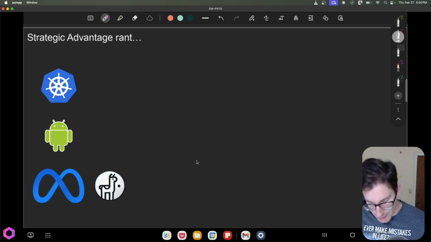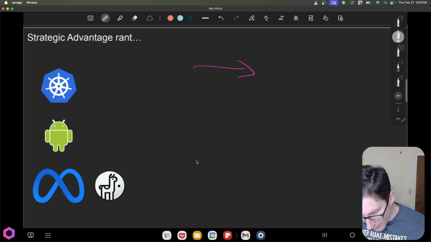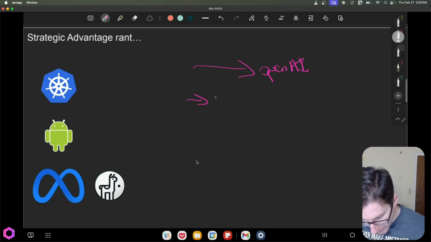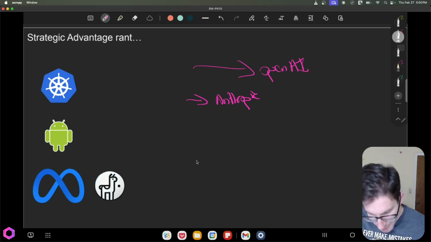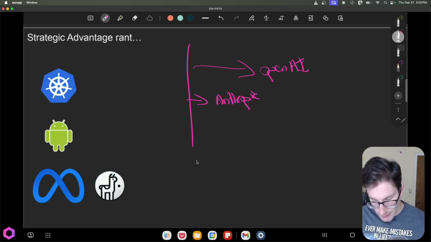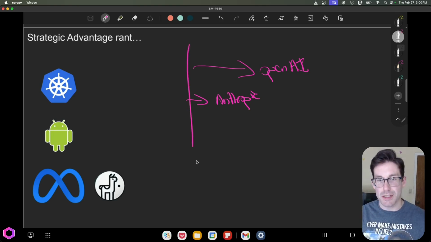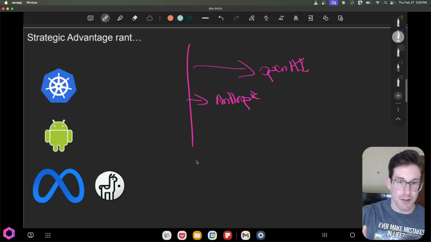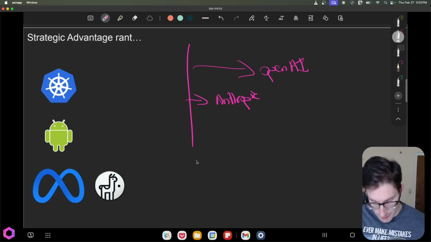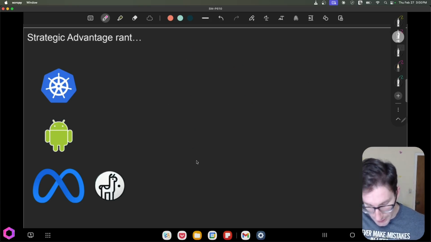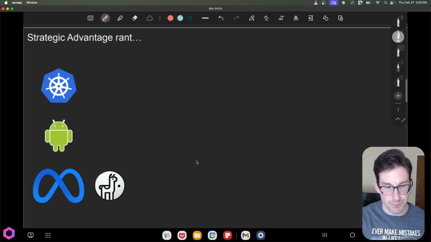So if we see this as a race, we have OpenAI here, and then we have Anthropic here. So Anthropic is the creator of Claude. So they're slightly behind, and kind of as a starting line, they're behind OpenAI. Everybody kind of perceives and sees this as such, kind of the collective society. I don't know if this is true. I think a lot of the Anthropic models are actually better than OpenAI's, but that's neither here nor there. That's just the perception of society, which is important for these big companies.